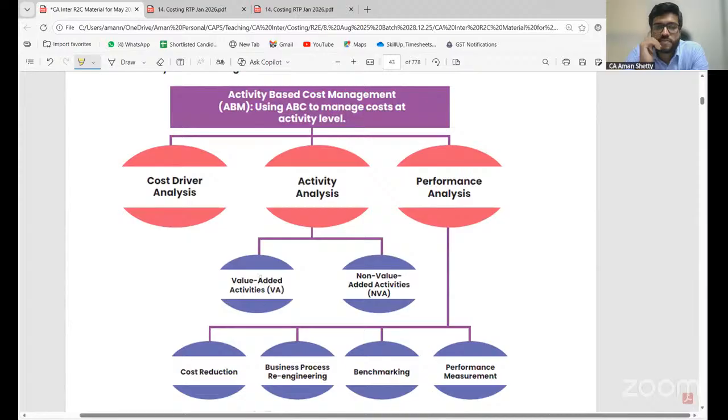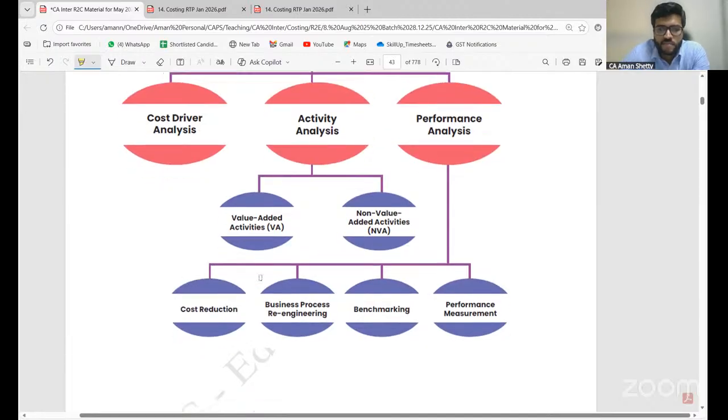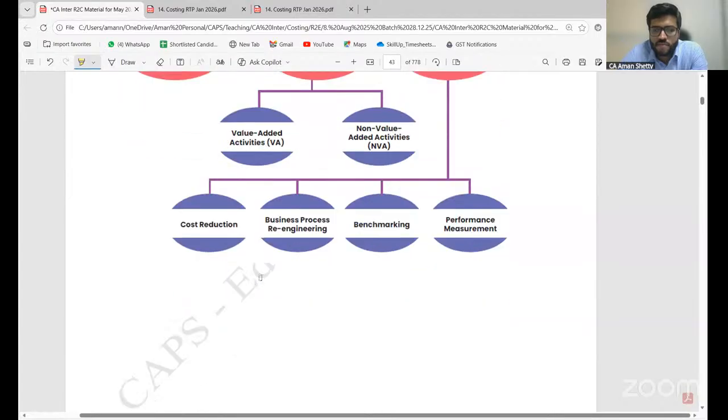Activity based cost management, ABM, is using ABC to manage cost at activity level. Cost driver analysis, activity analysis, performance analysis. Under activity analysis: value added activities and non value added activities. Under performance analysis, there are four: cost reduction, business process re-engineering, benchmarking, and performance measurement.